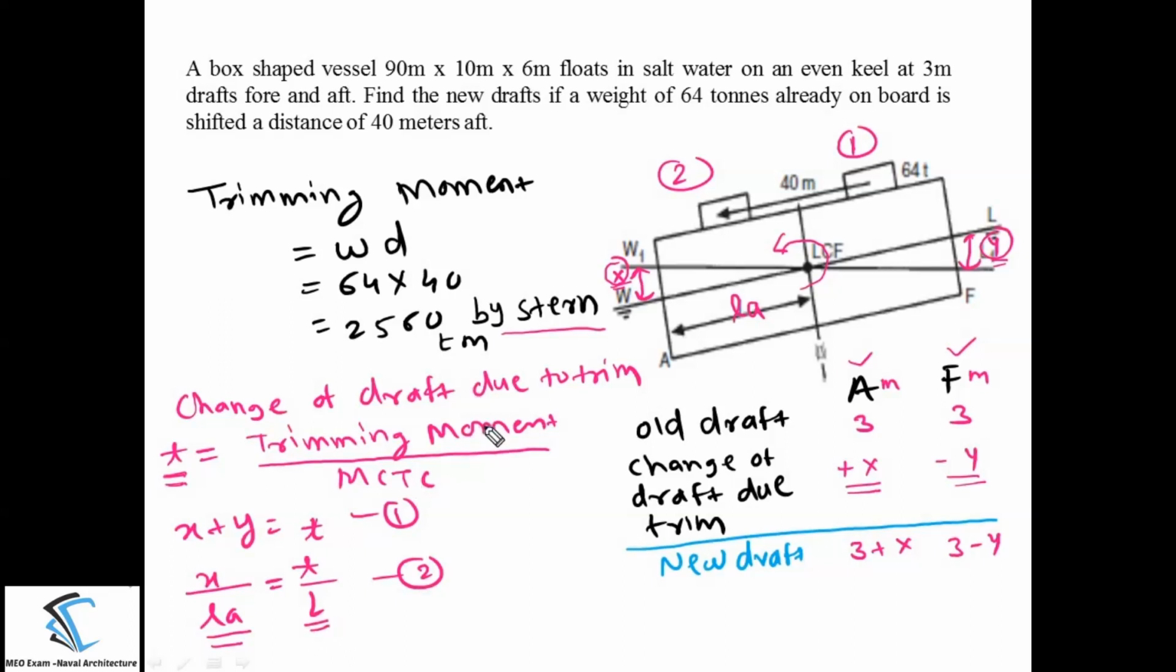Now in the whole calculation you should have a value of MCTC with us. If you have a normal ship, in that case the MCTC value will be given to you in the numerical, but this is a box shaped vessel, so the MCTC value is not given to us. Then we need to calculate the MCTC value first. Once you know the MCTC value, the rest of the things is simple. You have to substitute the values here and you will get the values of X and Y. Substitute those values in this table and you will get the new draft values.